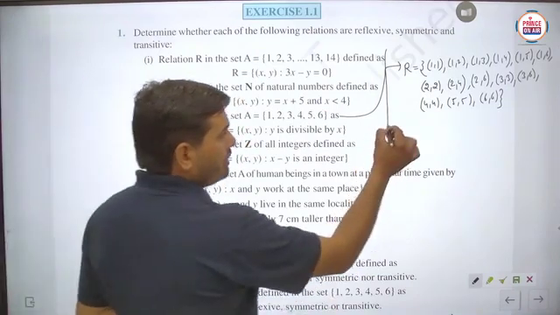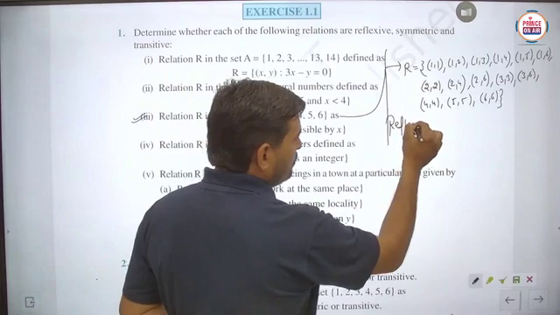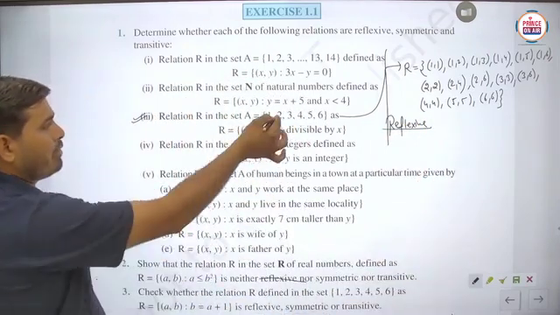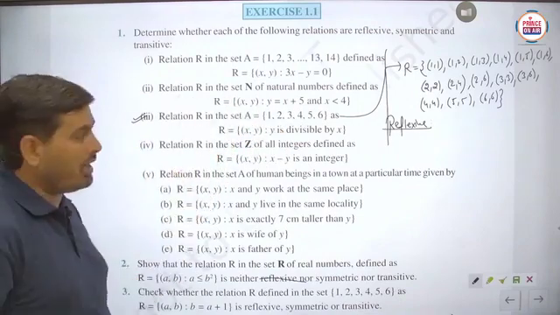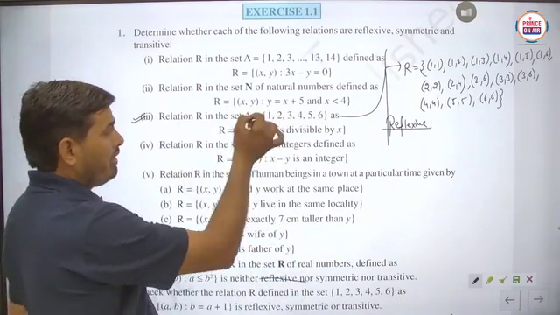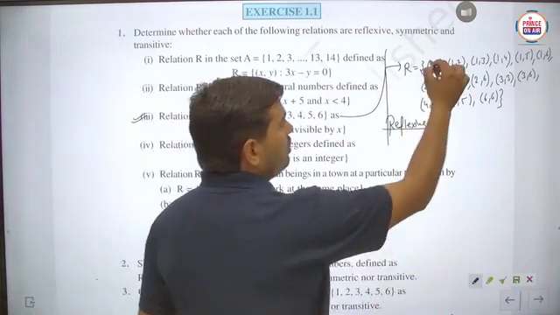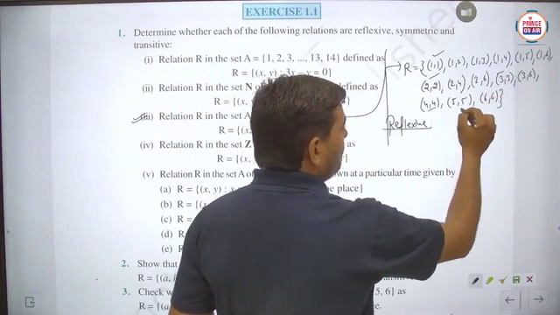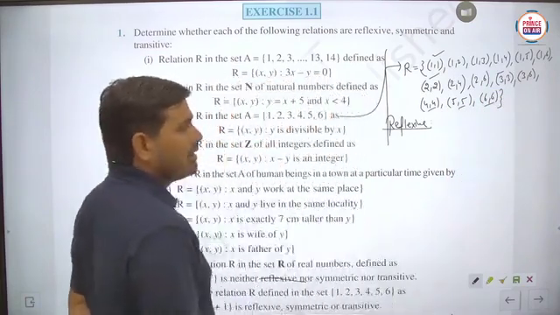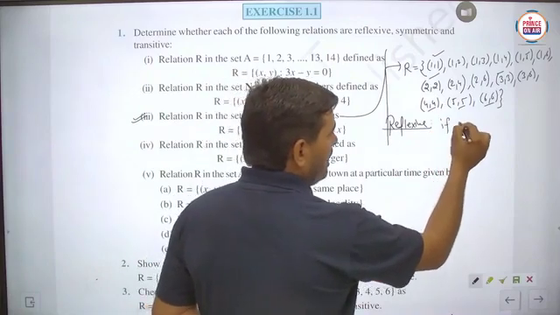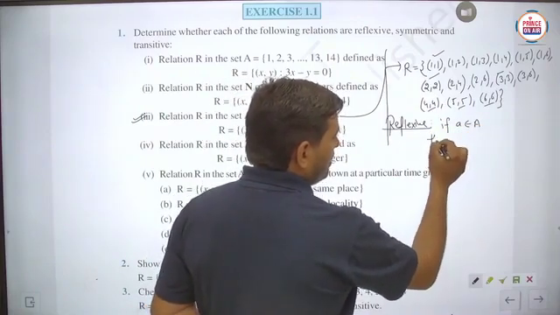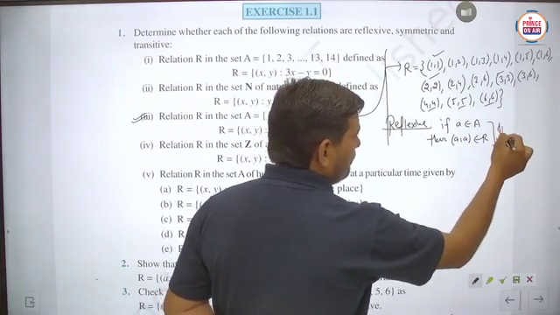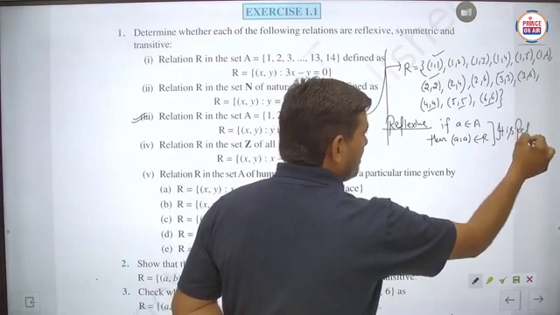Now we have to check for reflexive. For reflexive, we take any element from set A, because this relation is defined on A cross A. Taking the first element 1, we check that (1, 1) is available, (2, 2) is there, (3, 3) is there, (4, 4), (5, 5), (6, 6). Means if a belongs to A, then (a, a) belongs to R. So it is reflexive.